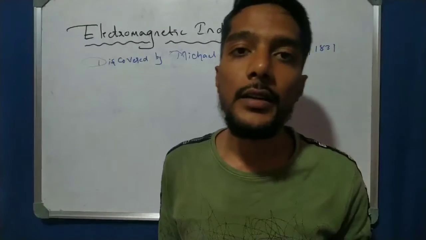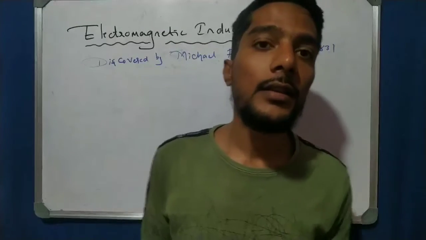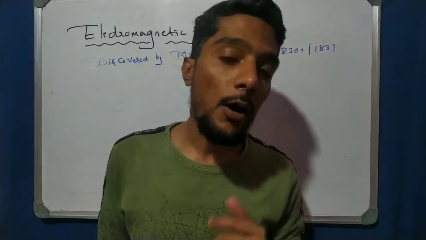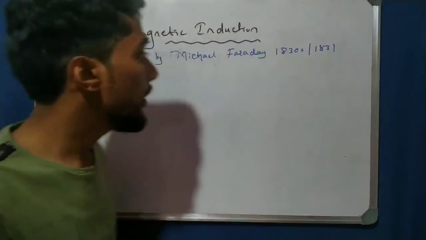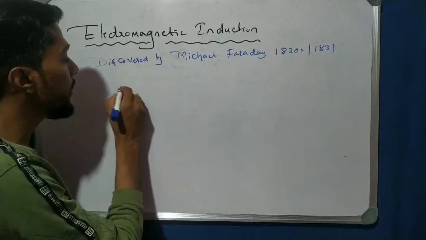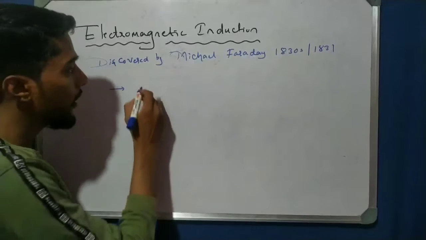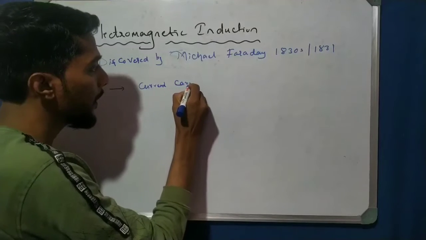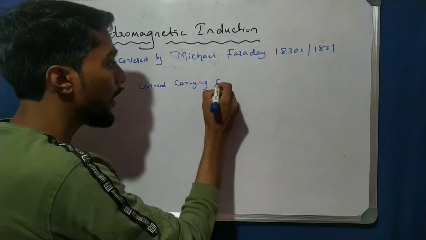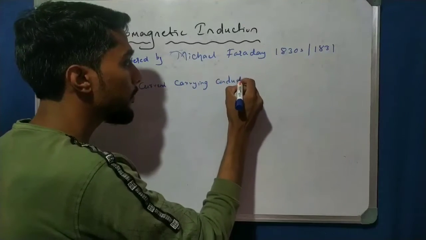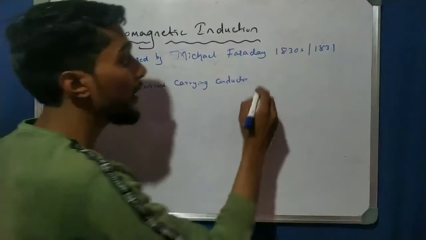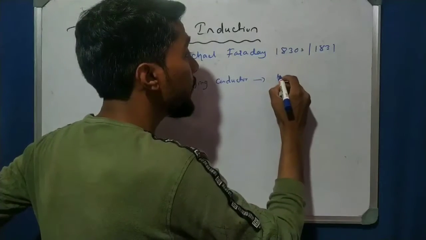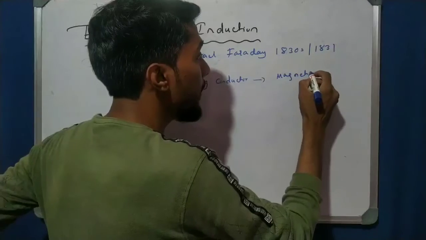As we know from the earlier classes, Ampere observed that whenever there is a current in a current carrying conductor, it produces a magnetic field.